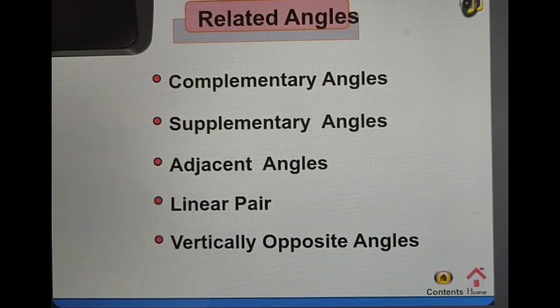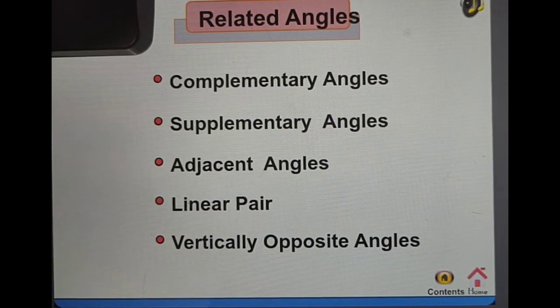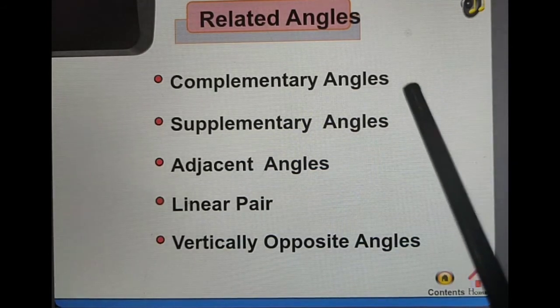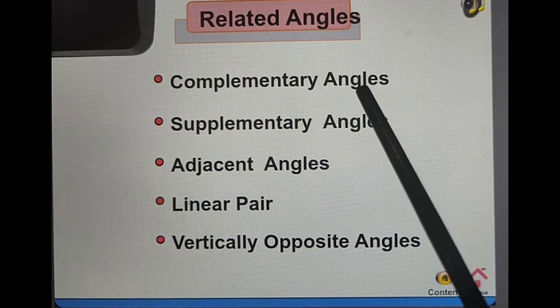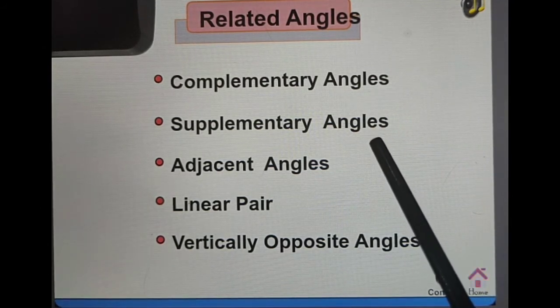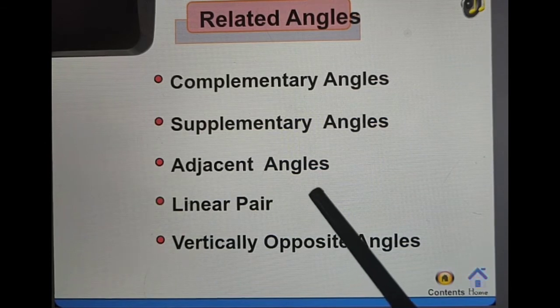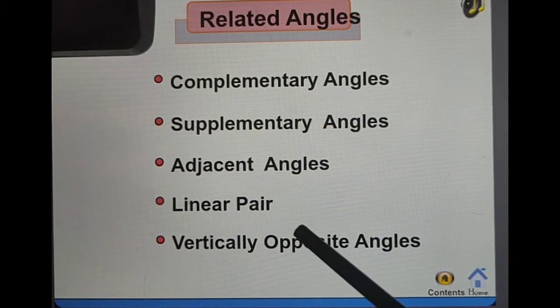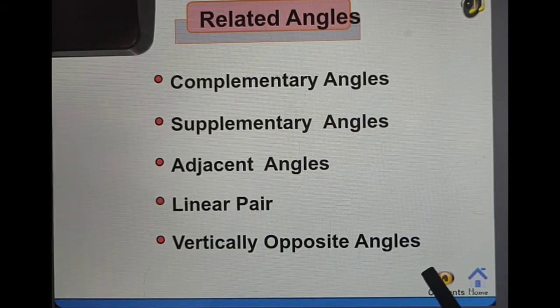Here are the related angles about which we will discuss in the following animation. So these are the related angles which we discuss in this class. First is the complementary angle. Next is the supplementary angle. Next are the adjacent angles. Next are the linear pairs. Which two angles act as linear pairs? Next are the vertically opposite angles. So let us understand the definition or the basic properties of these angles.